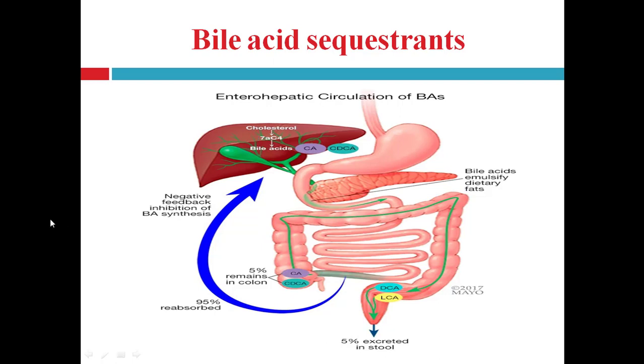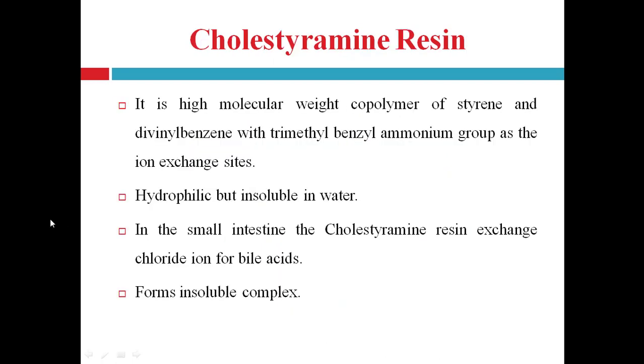Now, cholestyramine resin is a drug from the class of bile acid sequestrants. It is a high molecular weight copolymer of styrene and divinyl benzene with triethyl benzyl ammonium group as the ion exchange sites. They are hydrophilic and insoluble in water.